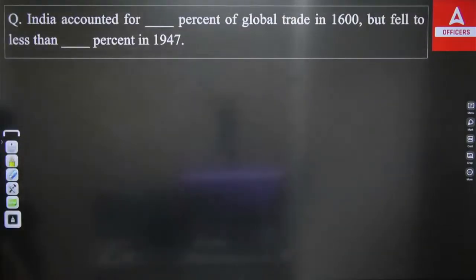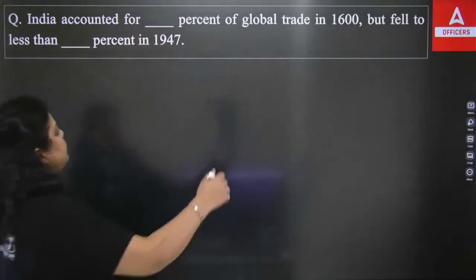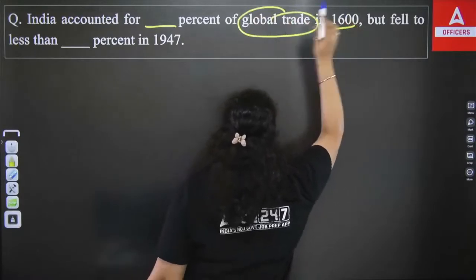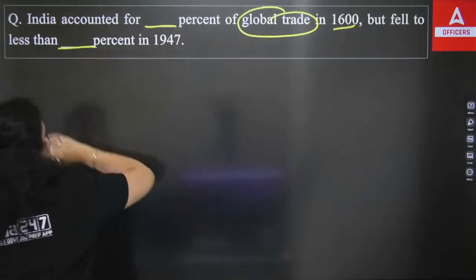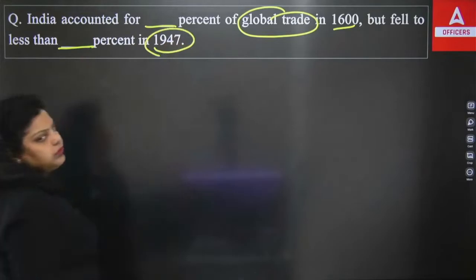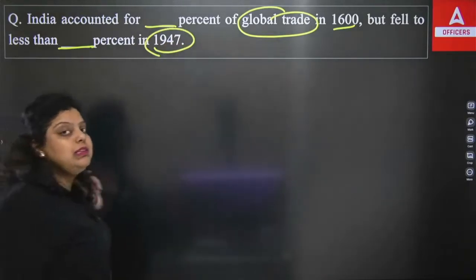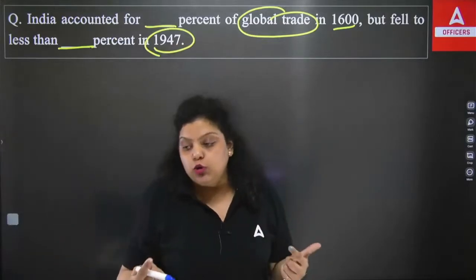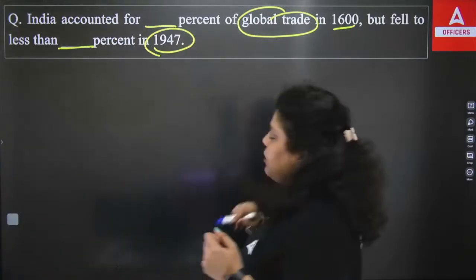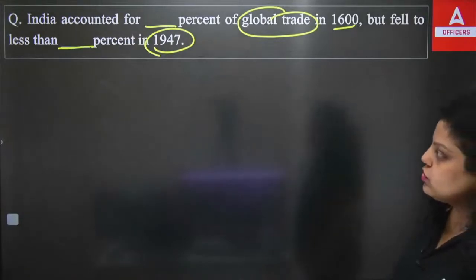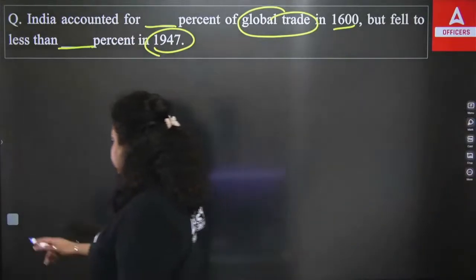The next question is again a database question. India accounted for dash % of the global trade in 1600 AD but fell to dash % in 1947. So this is about global trade. We have just seen global GDP and India's contribution to it. This question is asking about India's contribution to global trade. Now you have to answer this question. The options we have here.